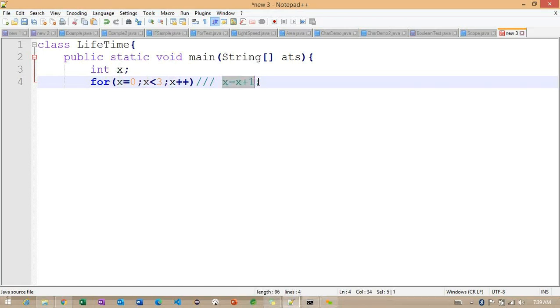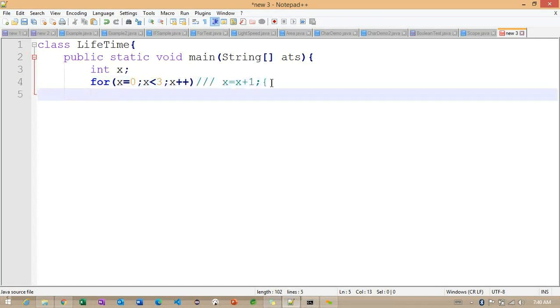With the same example we identified in the previous example, with reference to this x value, we are adding one more value, and after adding this value, again we are initializing it into the same variable here. Getting the point? The same thing is going to happen for this x++. Okay, so back to here, after defining this loop, now what am I going to write here? Here I am defining int y = -1.